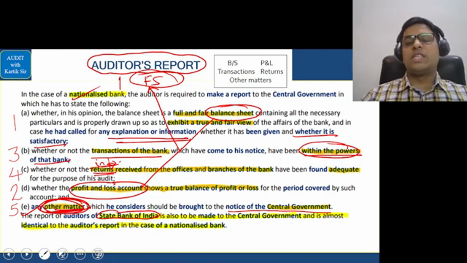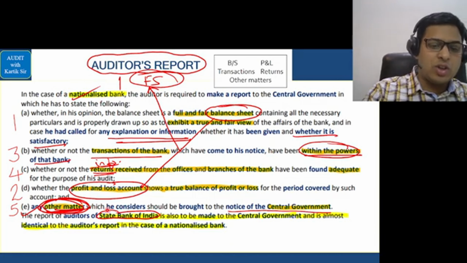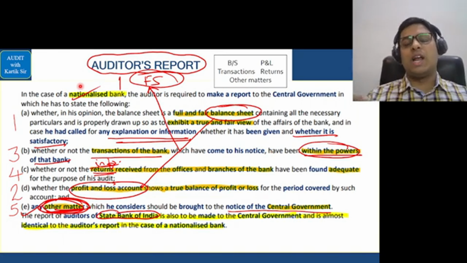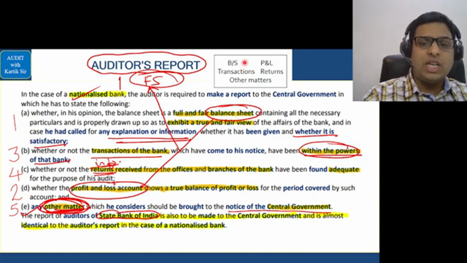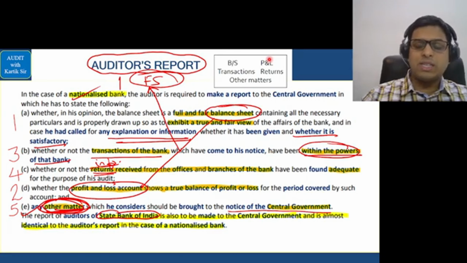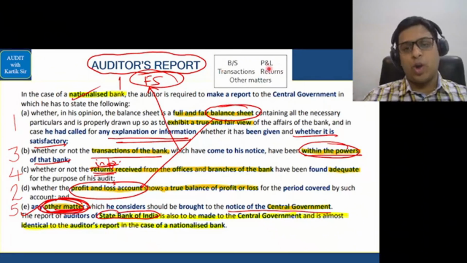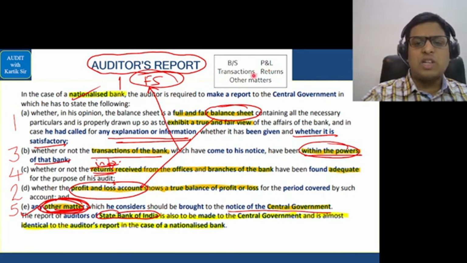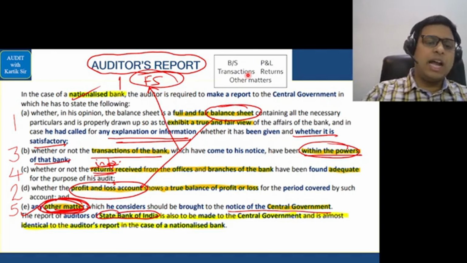Let's go further. The auditor's report in relation to the audit of a bank, especially in the case of nationalized banks, and also in the case of State Bank of India. For these two banks, remember, the auditor has to give a report to CG regarding the bank. What areas will it cover? It will cover these areas we see here, whether the balance sheet and profit and loss account give a true and fair view. Second, whether transactions that the bank has done are within the powers of the bank or not, whether the branch returns have been received properly or not, and any other matter that the auditor considers necessary, the auditor can mention in the report to CG. Simple.